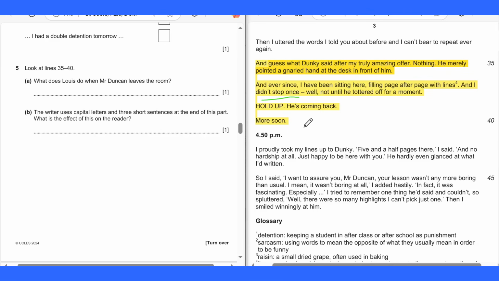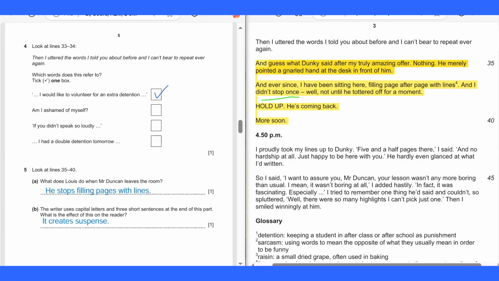Three short sentences. Capital letters. Alright, let's check out the answer, guys. So the answer is it creates suspense. Alright, 3 short sentences and capital letters. Or you can say it creates drama. Or it creates tension. Anything similar to this should be okay.